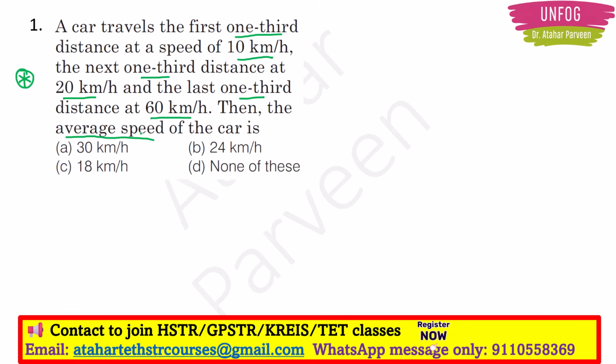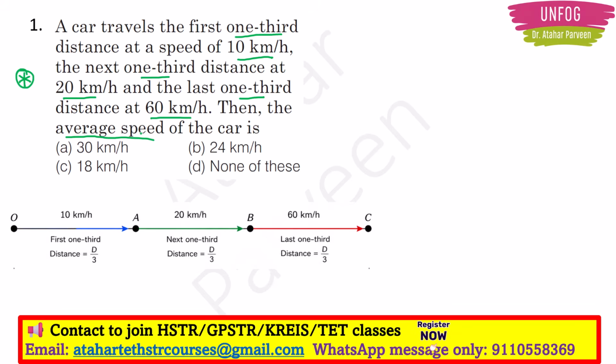So basically what is the story here? The car is traveling some distance d. In the first 1/3 of the distance it is traveling with 10 km per hour. Then again the next 1/3 of the distance it is traveling with 20 km per hour, and the next 1/3 of the distance it is traveling with 60 km per hour. So basically what is the velocity here? There are three velocities.